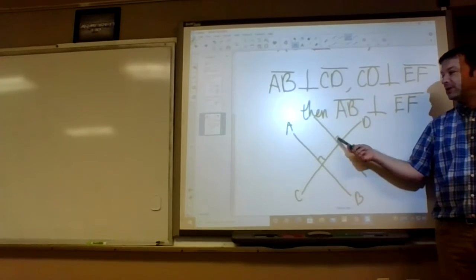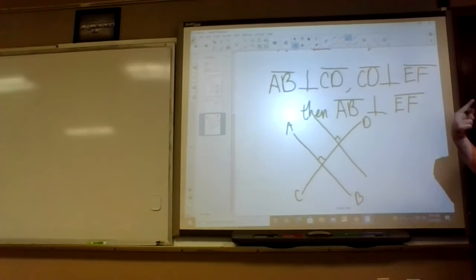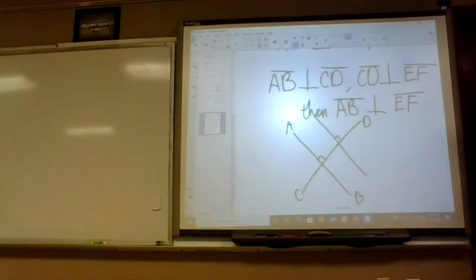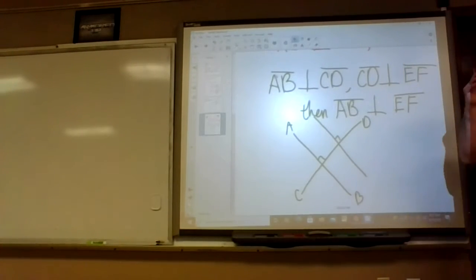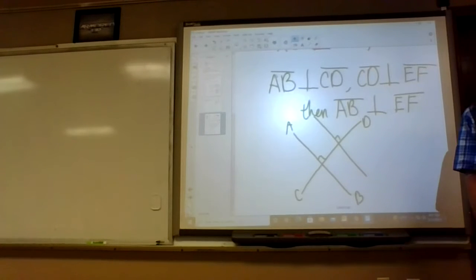They're actually parallel. They're not perpendicular at all. They never even touch. So just say that: when two lines are perpendicular to the same line, then they are parallel. That's actually a theorem. We haven't really proven it, but we'll just go ahead and say it.